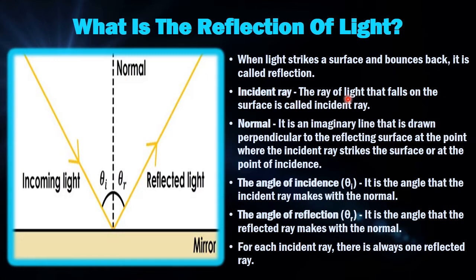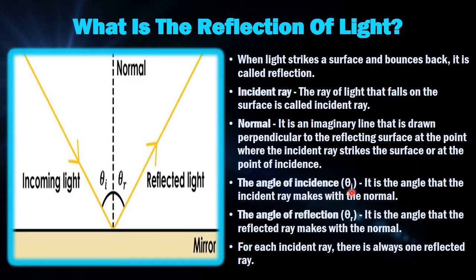Incidence ray: the ray of light that falls on the surface is called the incidence ray. So this gives you the definition. Where is the incidence ray over here? Here. Normal: it is an imaginary line that is drawn perpendicular to the reflecting surface at the point where the incidence ray strikes the surface, or at the point of incidence. So what is the point of incidence? The point of incidence is the point from where the bouncing back of light, or the reflection of light, took place from the reflecting surface. So which is the reflecting surface here? Mirror.